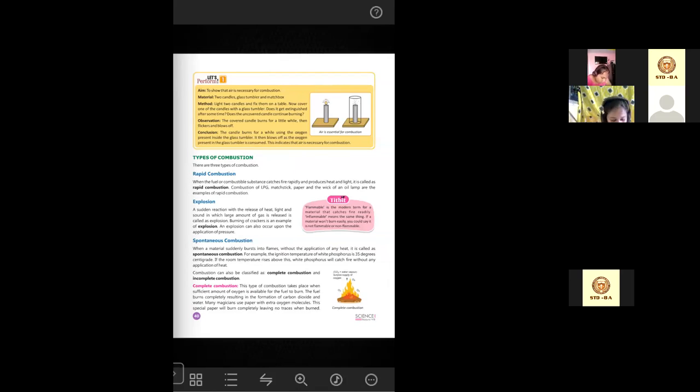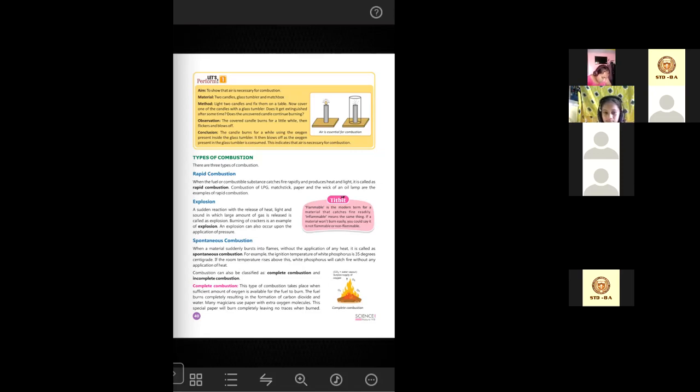What is rapid combustion? When the fuel or combustible substance catches fire rapidly and produces heat and light, that is called rapid combustion. Examples are LPG, matchstick, paper, and the wick of an oil lamp. What is LPG? Liquefied petroleum gas, the gas cylinder that you use.